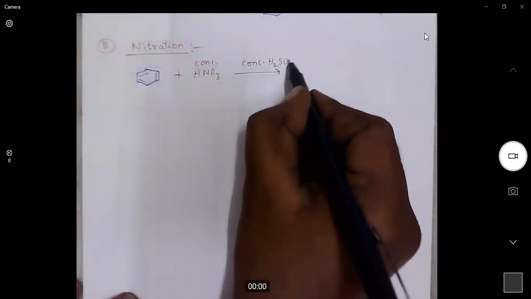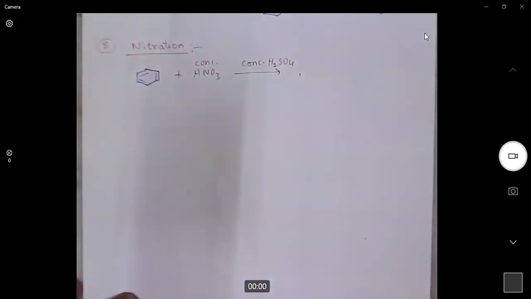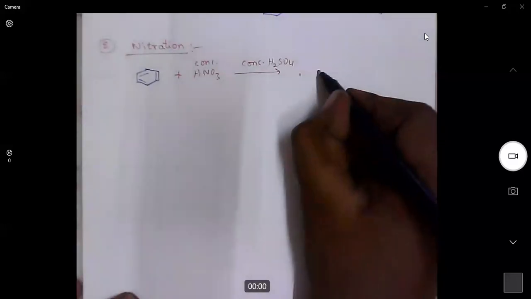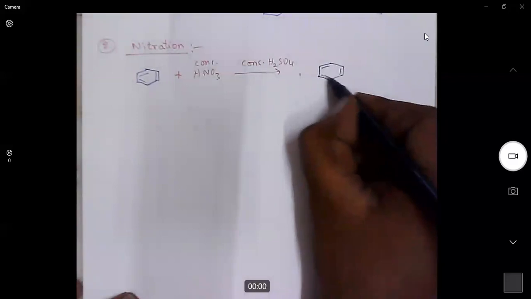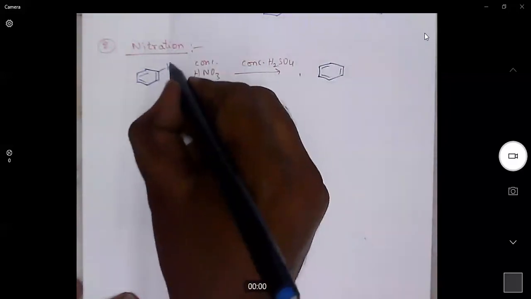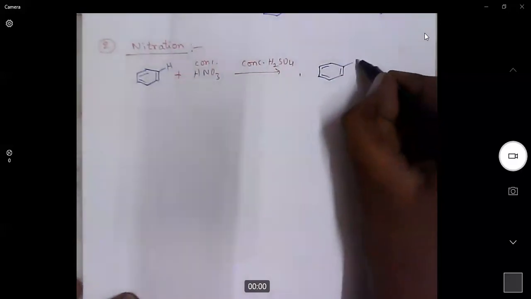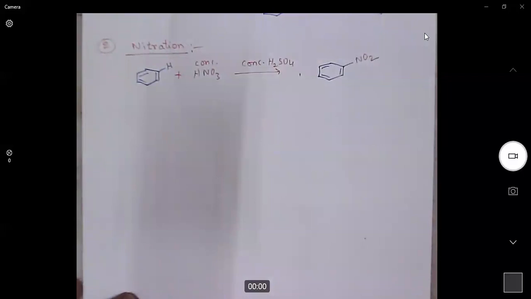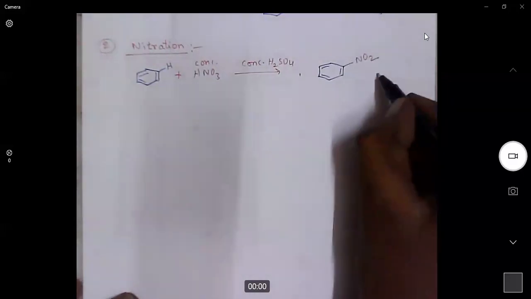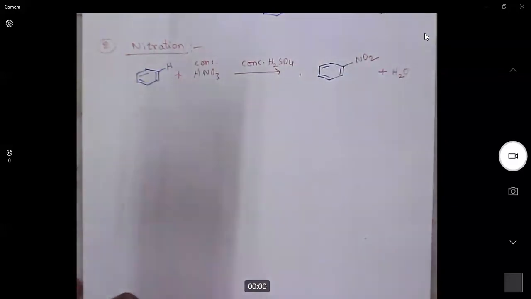Here, concentrated sulfuric acid is the catalyst, and it generates nitrobenzene. That means one of the hydrogens on the benzene ring will be replaced with the nitro group, and water is eliminated.